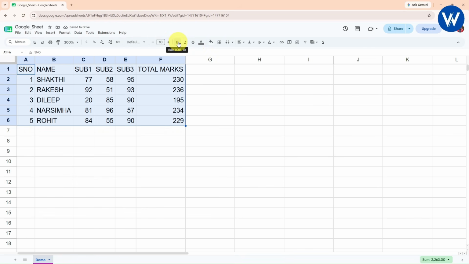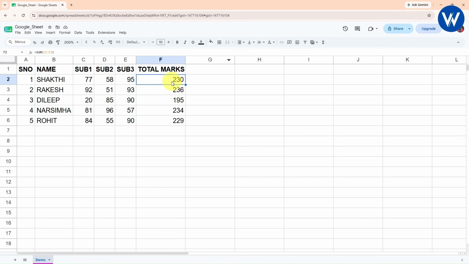In the same way, if you want to make it bold, you can make it bold in this way. Let me unbold. Okay, I will make it bold for the heading. Right, it is perfect. If you want to make it italic, you can simply click on this option. In the same way, if you want to strike, just go with this option, guys. So basically I will explain each and every option step by step, because when you are going for an interview, all this concept is very important.